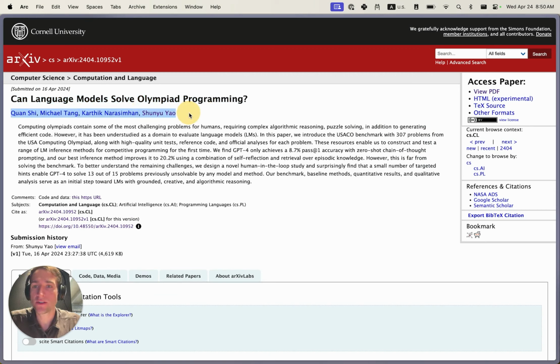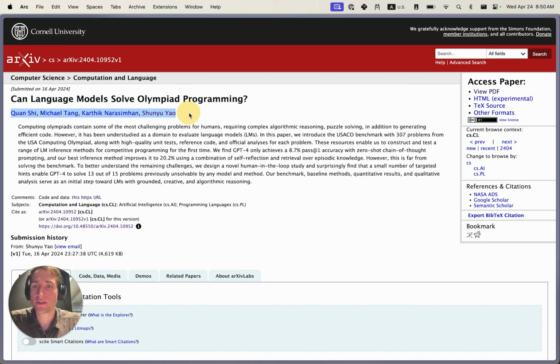This paper really has two interesting components to it. On one hand, it's a dataset paper. They come out with this challenge benchmark of 307 competitive programming problems from the USA Computing Olympiad. They showed that GPT-4 only has about an 8.7% pass rate with a simple zero-shot React agent framework. This is in contrast to existing benchmarks like Human Eval and MMLU, that are mostly saturated by this crop of language models.